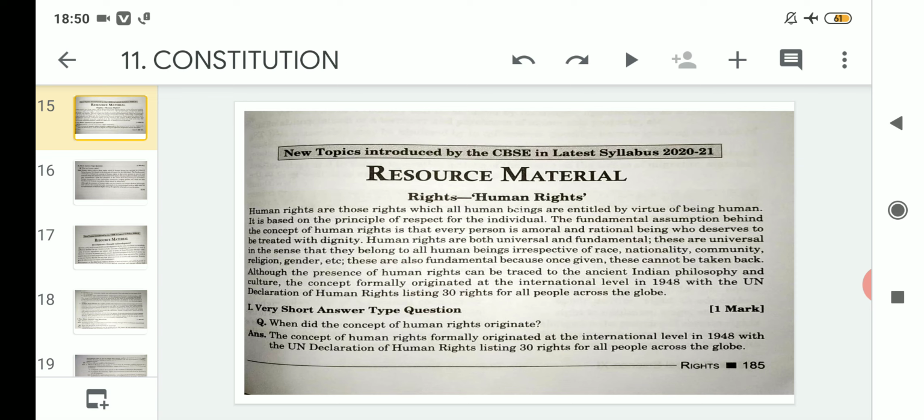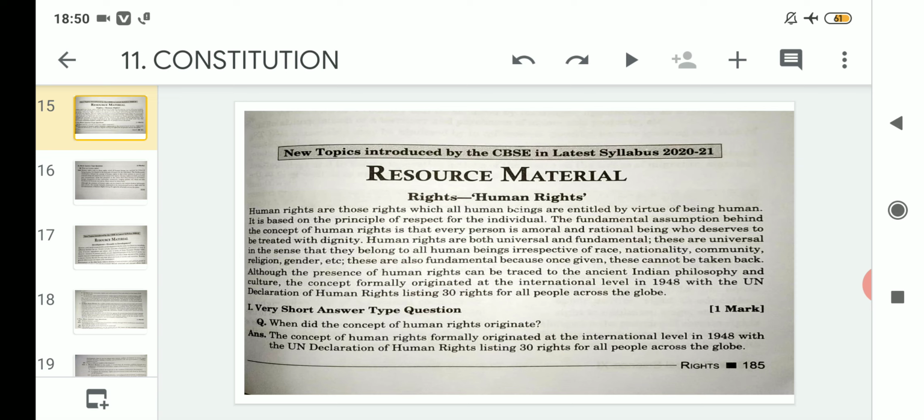That means the human rights, if they are being given to every human being living on this earth, are based on what? On the principle of respect for the individual. That means each individual should respect the other, and in this way that process should move on. The fundamental assumption behind the concept of human rights is that every person is a moral and rational being who deserves to be treated with dignity.